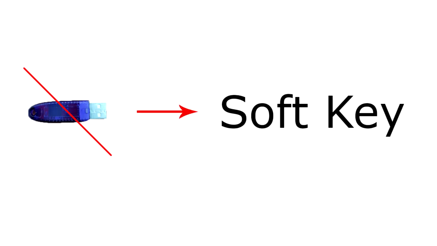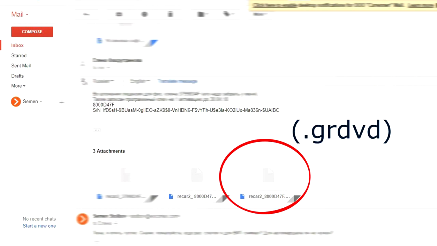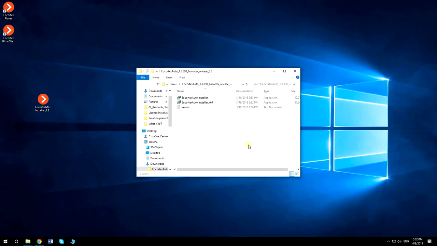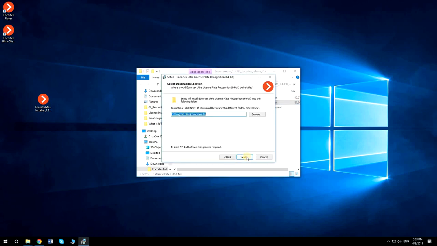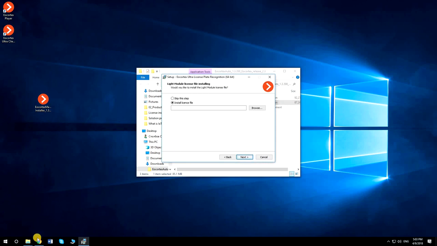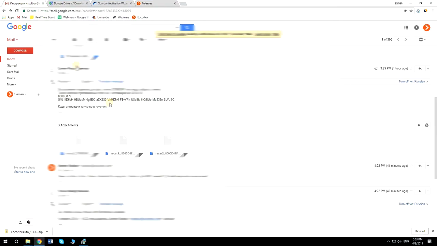If you don't have the USB key, you can use the soft key. For that, Eocortex Sales Manager will generate and send you the license number, license file, activation code file in GRDVD extension, and serial number. To install the soft key license, run Eocortex Auto Installer application. Download and browse the license file with the same license number as the one sent by Eocortex Sales Manager.